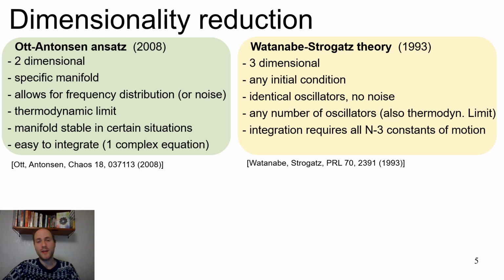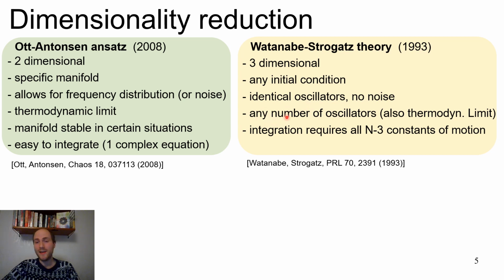On the other hand, we have the Watanabe-Strogatz theory. This actually predates the Antonsen ansatz by quite a bit. It gives us three-dimensional dynamics that are exact, but now also for any initial condition. So one can start with an arbitrary distribution and evolve it in time with these three dimensions. It requires the oscillators to be identical, so no distributed frequencies, and also, of course, there can be no noise.